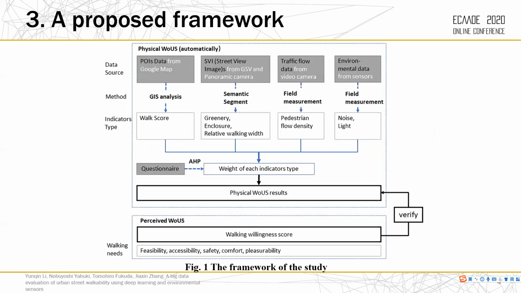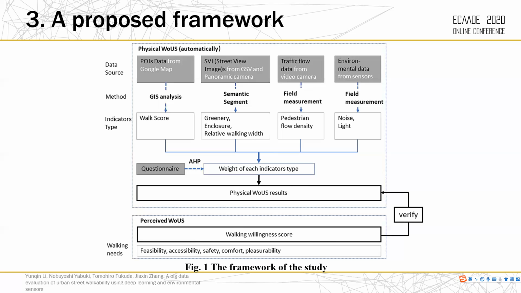This figure shows the framework of the study. There are two parts of the walkability evaluation. One is automatic evaluation of physical WOUS. The other is subjective evaluation of the perceived WOUS. First, the physical one is done by selecting representative indicators and then using an automatic approach for analyzing. There are 7 typical indicators. These indicators are selected according to the literature review and their capacity as measurable aspects. GIS, semantic segmentation, and field measurement are used for data analyzing.